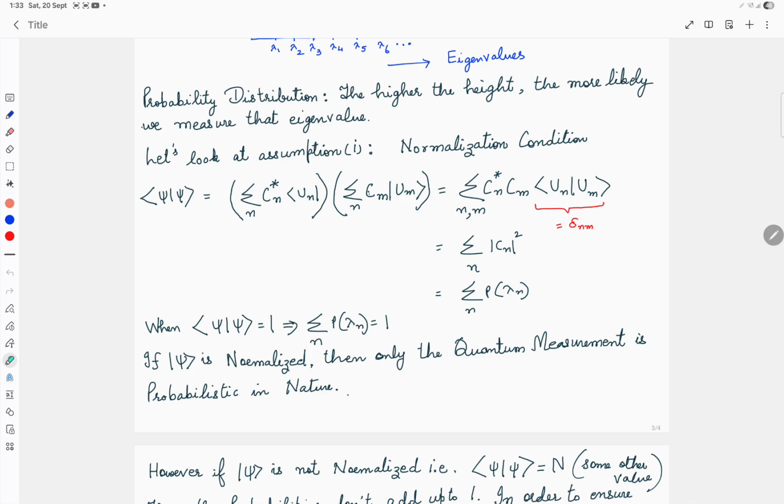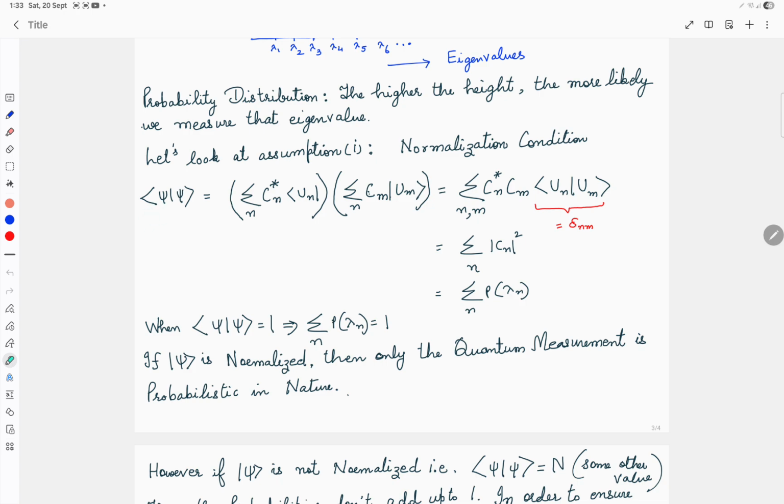Now let us look at the analytics of the normalization condition, which is given by the inner product of psi with itself. We know that psi can be put as the summation of eigenstates multiplied by the coefficients, because in this inner product one term is the ket, the other term is the bra.